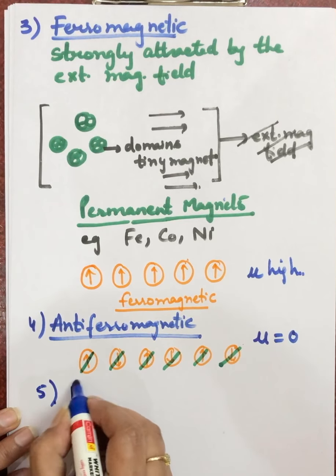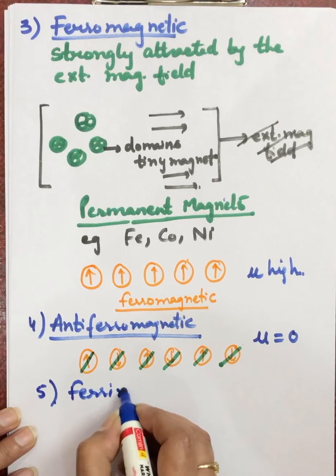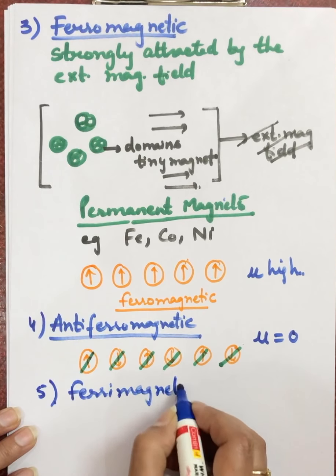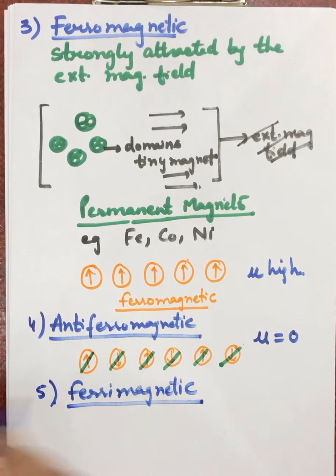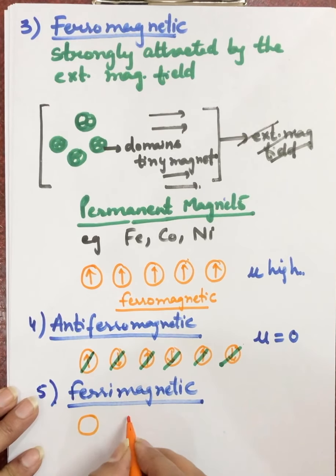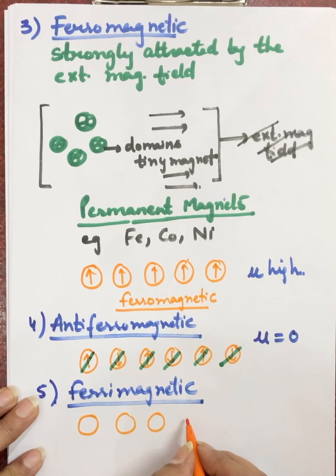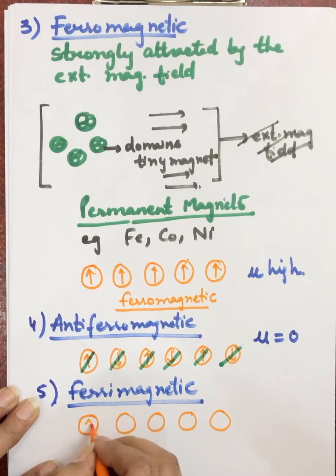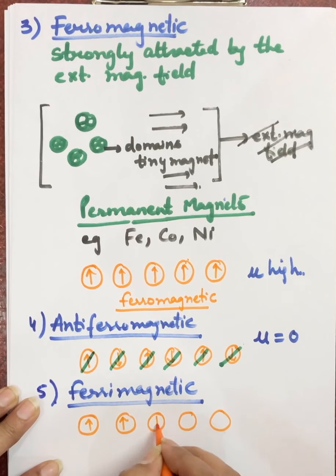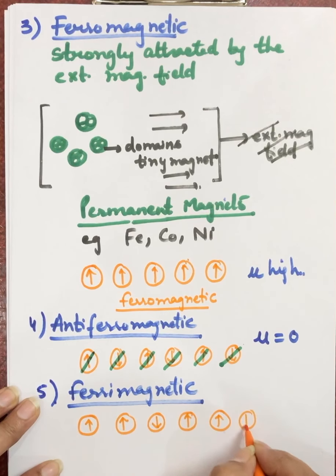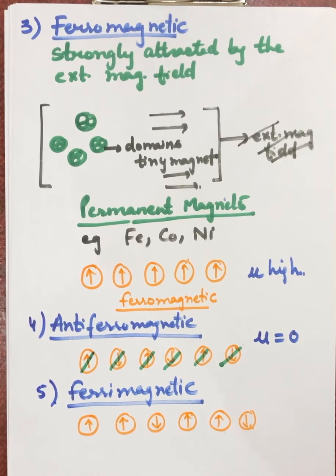Next we have ferrimagnetic substances. Ferrimagnetic substances are those in which there is an unequal number of magnetic moments in parallel and anti-parallel directions. Like 2 are like this, then 1 is in this direction, like this we have. So an unequal number of magnetic moments are arranged parallel and anti-parallel.